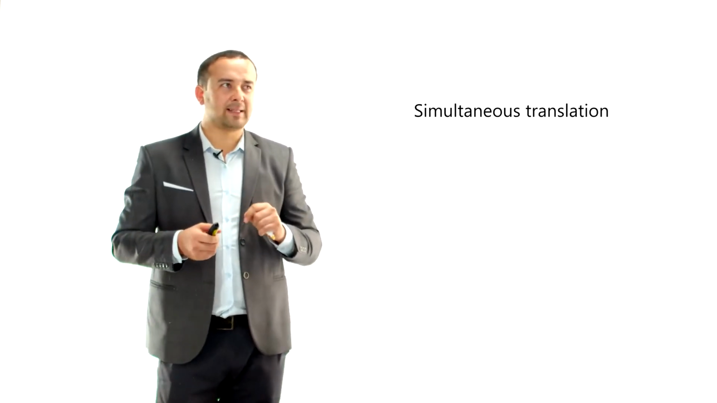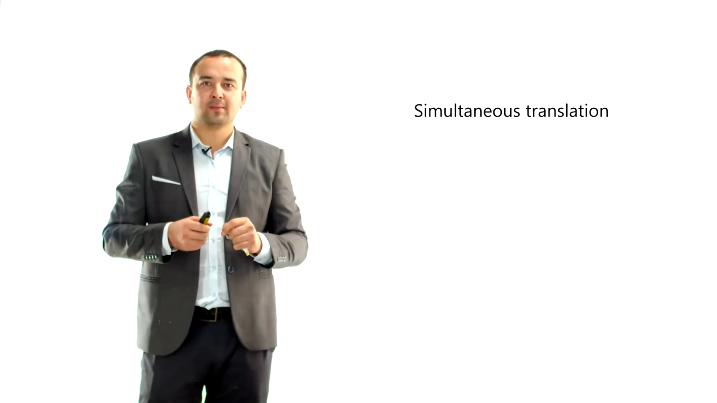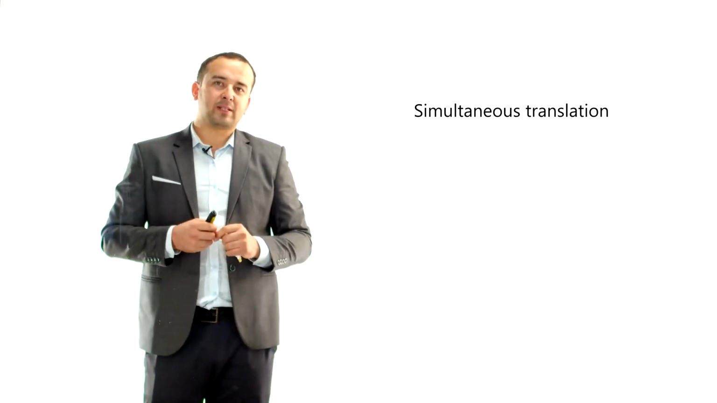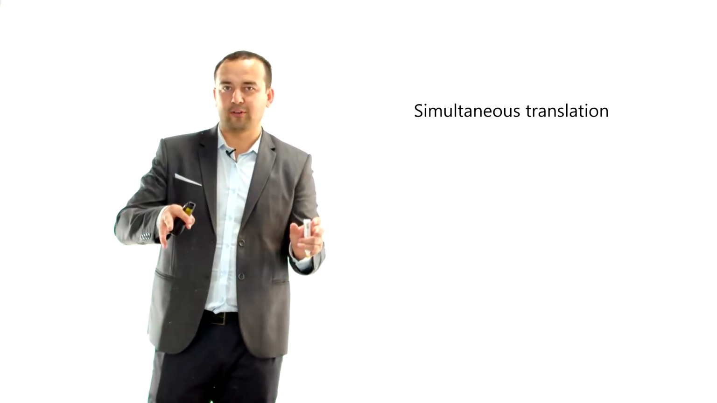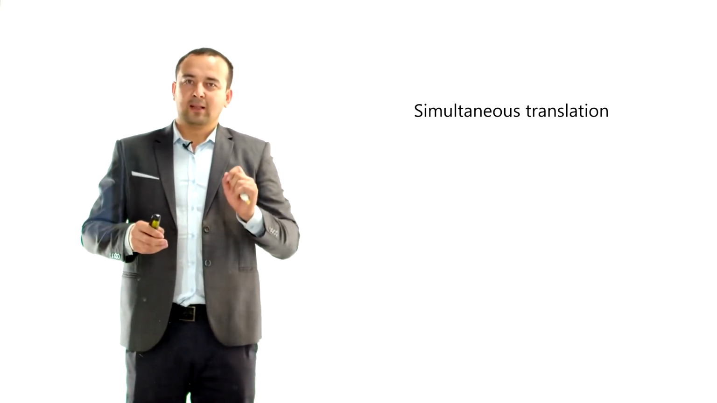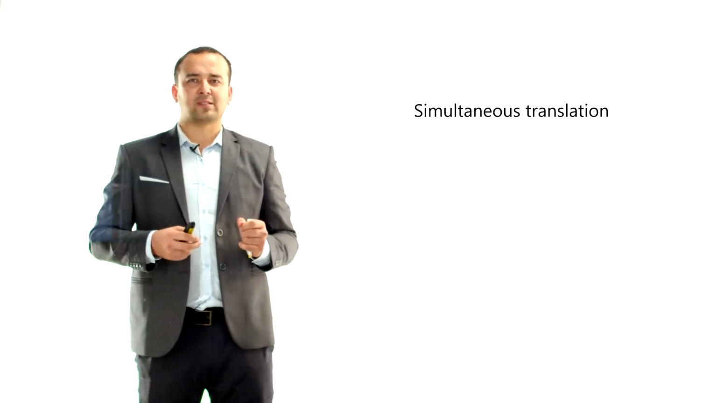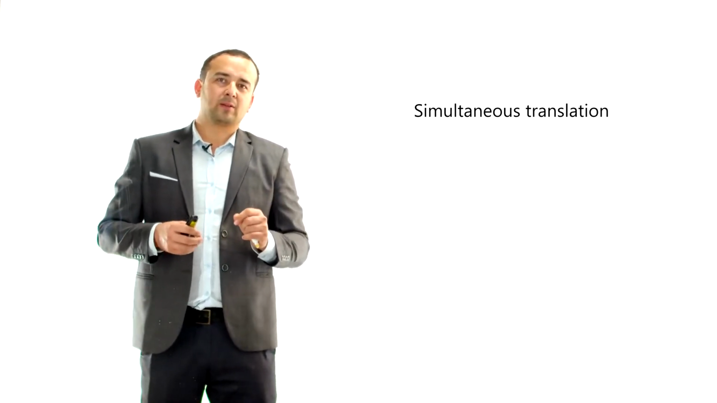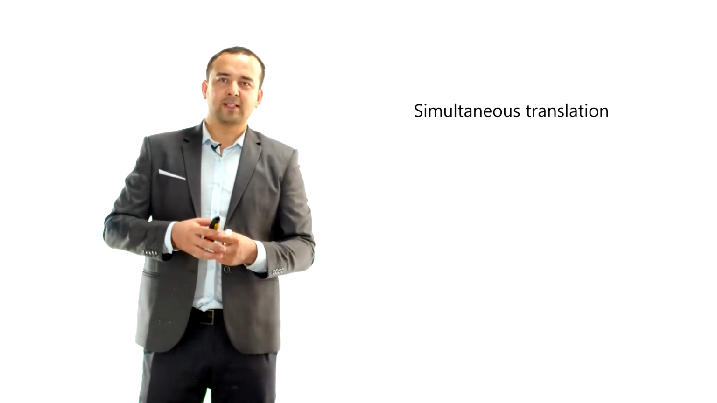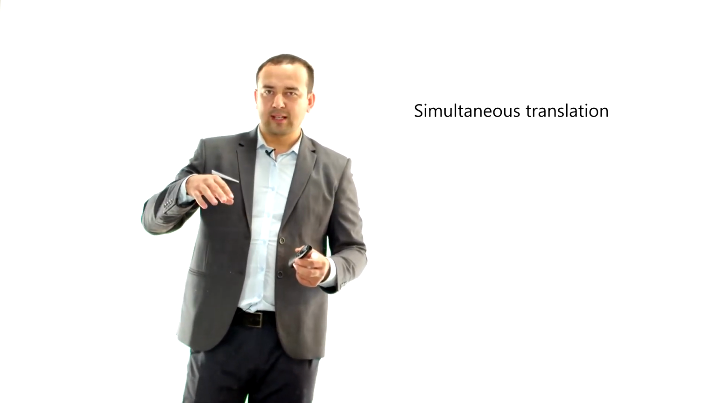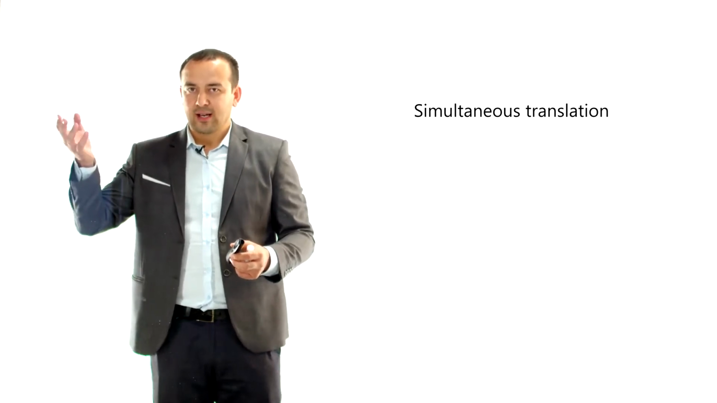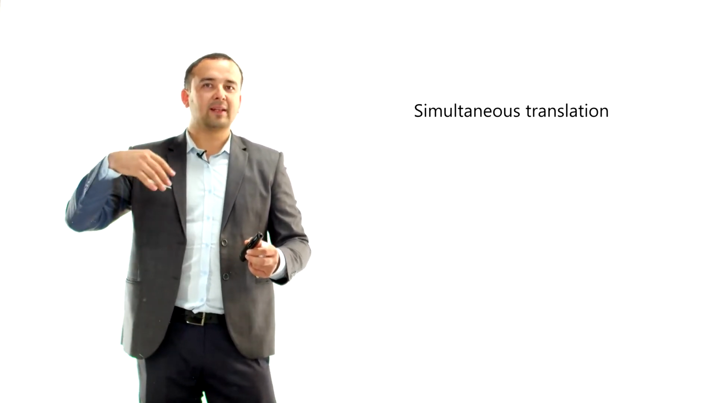And the next thing that we have to discuss is simultaneous translation. Simultaneous translation is really interesting and totally different from consecutive translation. Let's try to understand what is simultaneous translation. So for this, we should understand what simultaneous means. Simultaneous means at the same time. So in consecutive translation, the translator waits and listens and tries to understand what's going on, and then they translate.